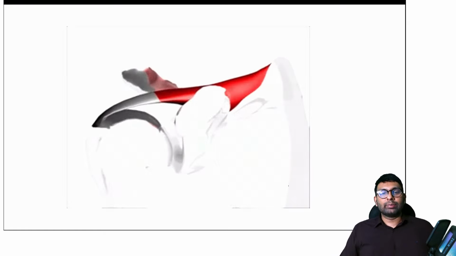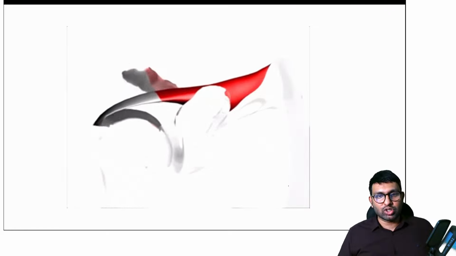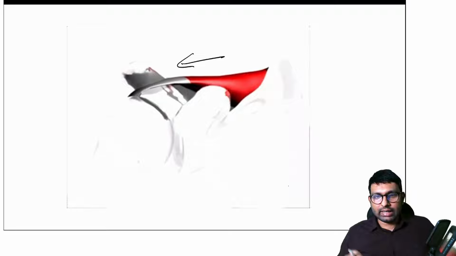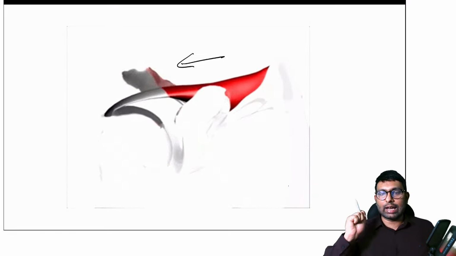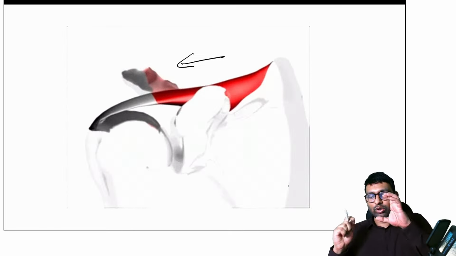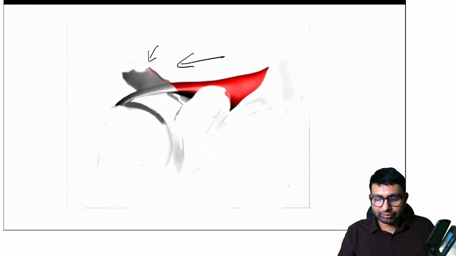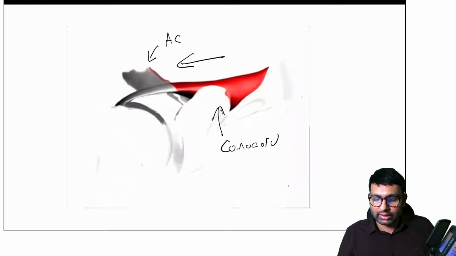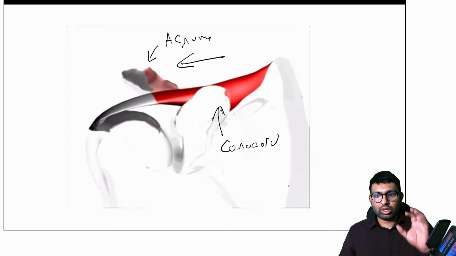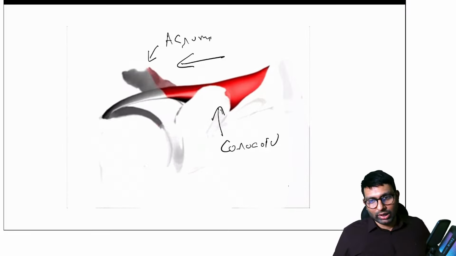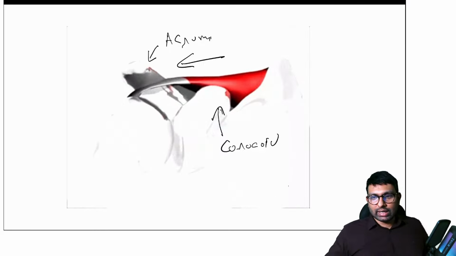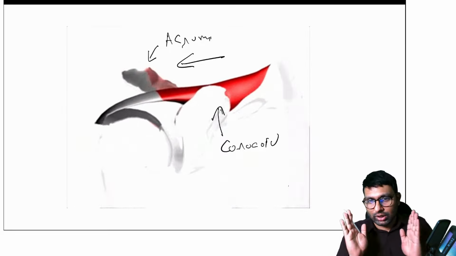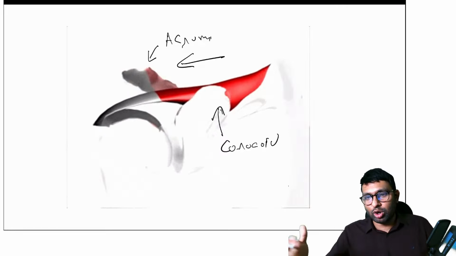Okay. So look here. Whenever your shoulder goes throughout a range of motion, the rotator cuff muscles will slide. As you can see here, there is sliding of these rotator cuff muscles along a tunnel. This tunnel is between which bone is this? Acromion. Which bone is this? Coracoid. This is coracoid. This is acromion. So can you explain all four keywords? I'll come back to the keywords, but I want you to first understand what painful arc syndrome is. See, painful arc syndrome and subacromial bursitis are not the same thing. Painful arc syndrome has a lot more components to it.